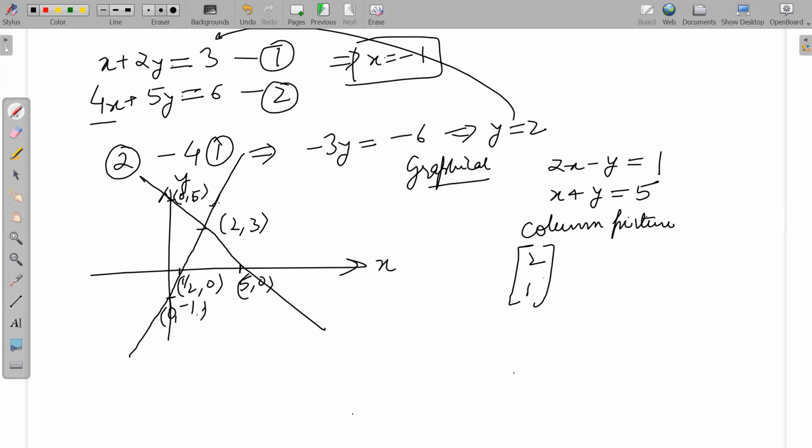So you have 2, 1, x plus minus 1, 1, y is equal to 1, 5. Do you agree that this is the same as what we have at the top? Yes, sir. Sridhar, any doubts? Are you there? Yes, sir. No, sir. No doubts.